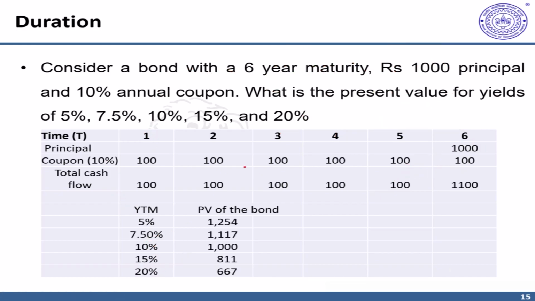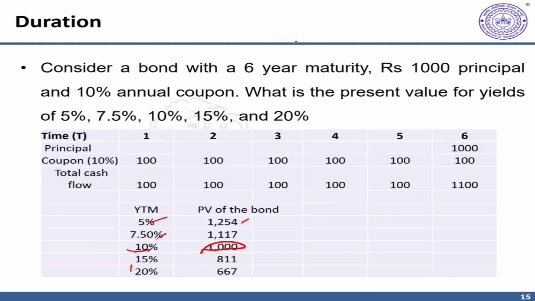I have already calculated these values. And if you look at these values, an interesting pattern emerges. At a 10% yield, the bond has a price which is exactly 1000, or face value. However, if the yields are lower than this 10%, the bond is selling at a premium, more than 1000. And if the yield is higher than the coupon rate, the bond sells at a discount.